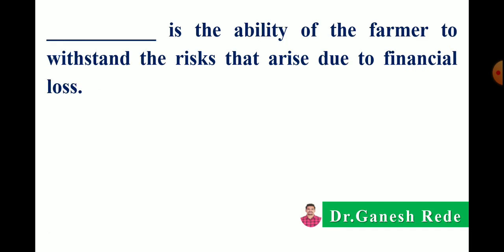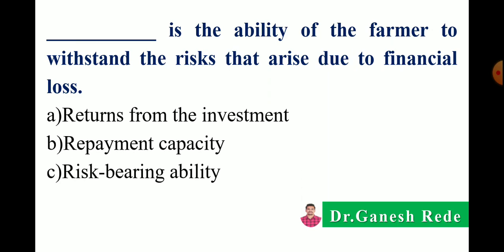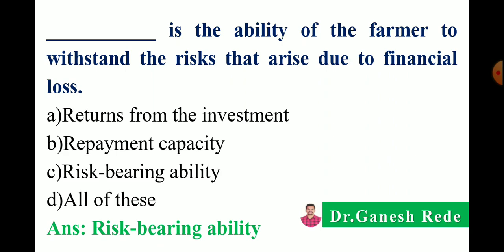Next, dash dash is the ability of the farmer to withstand the risk that arises due to financial losses. Option A, returns, B, repayment capacity, C, risk bearing ability or D, all of these. Correct answer is risk bearing ability is the ability of the farmer to withstand the risk that arises due to financial losses.